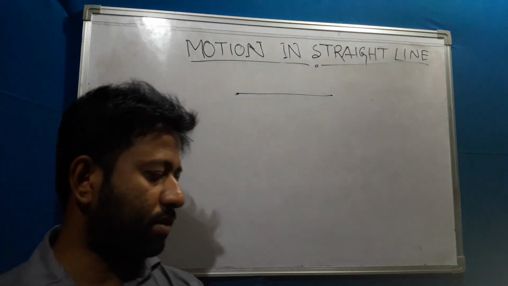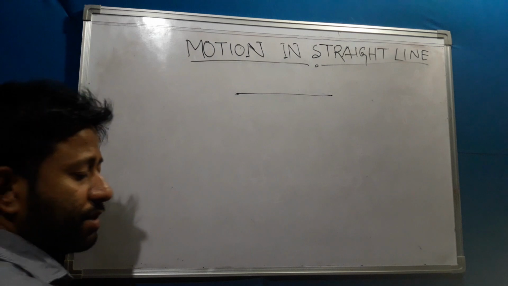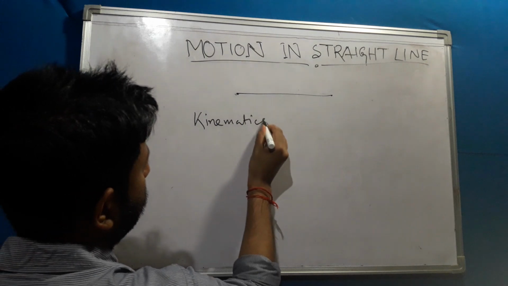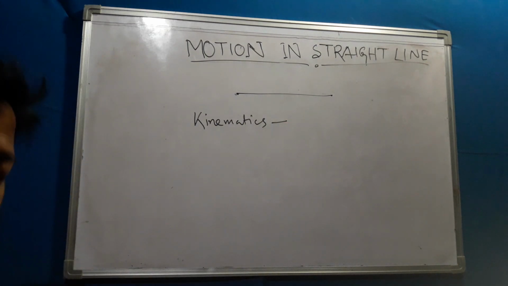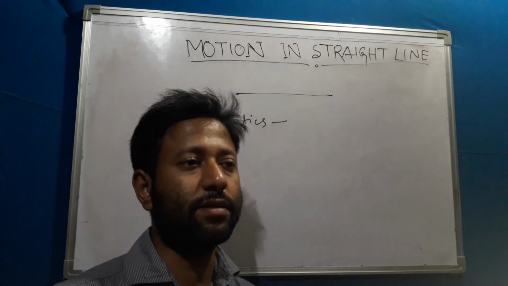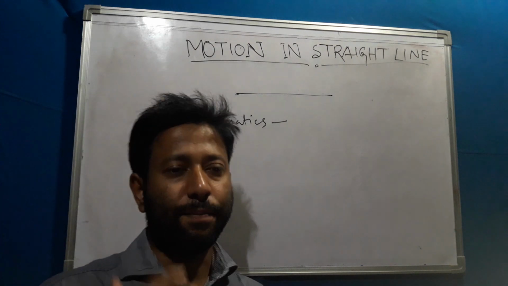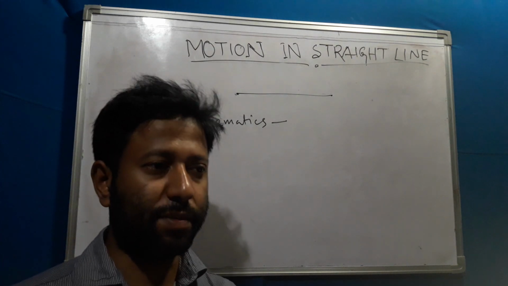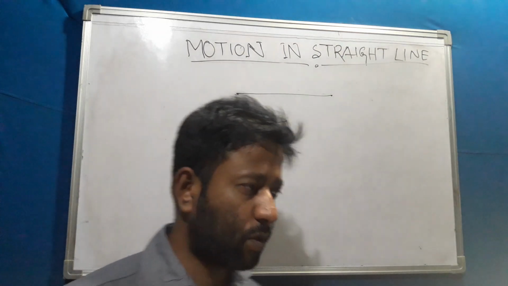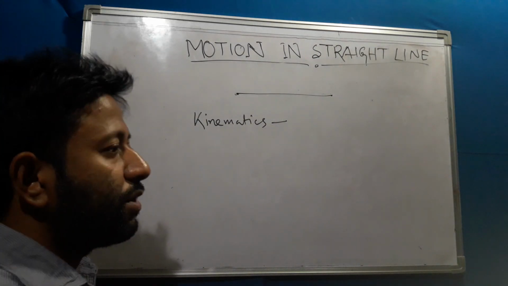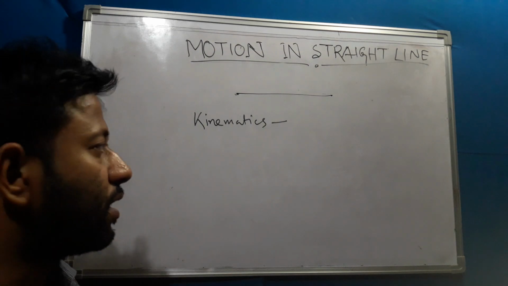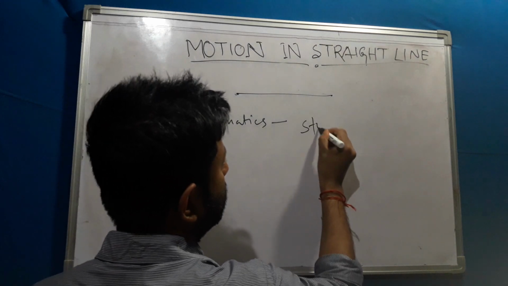Here is one term, known as kinematics. What is kinematics? Kinematics means the study of motion. When we study the motion without knowing the cause, the motion is basically created due to some kind of force. It may be gravitational force, electromagnetic force, or our physical force, that means mechanical force. When we don't study that force but we study the motion, such a study is known as kinematics. That means the study of motion